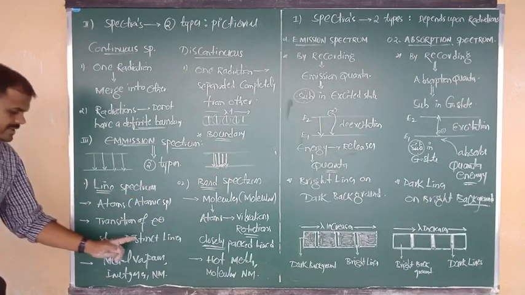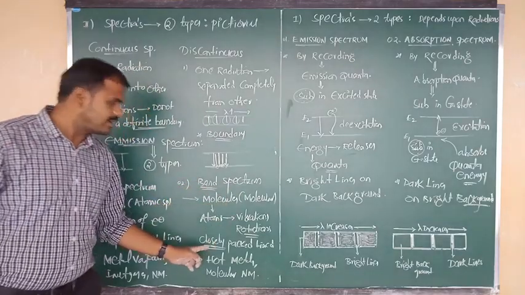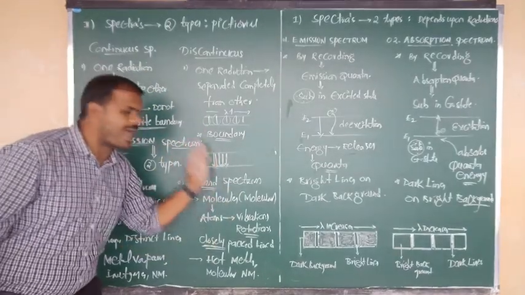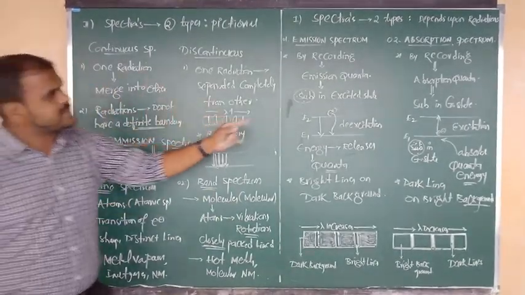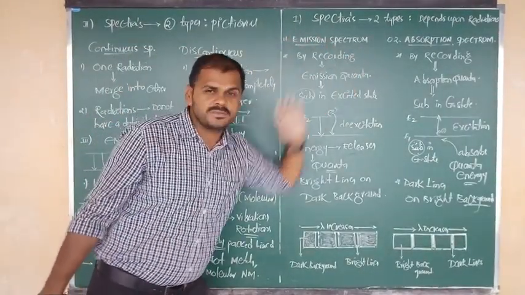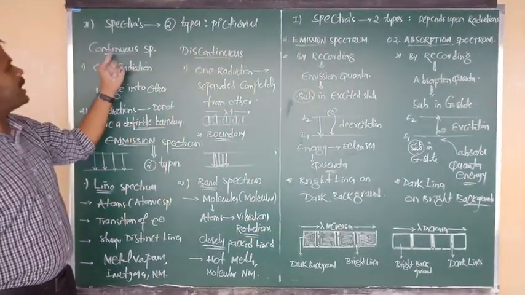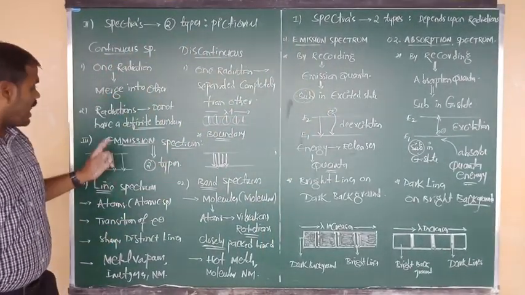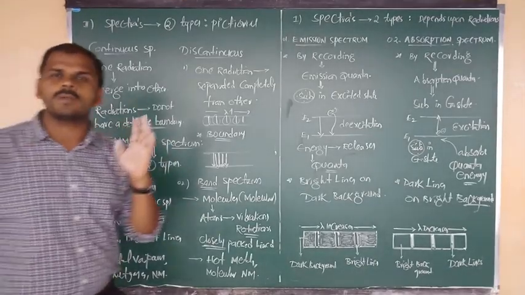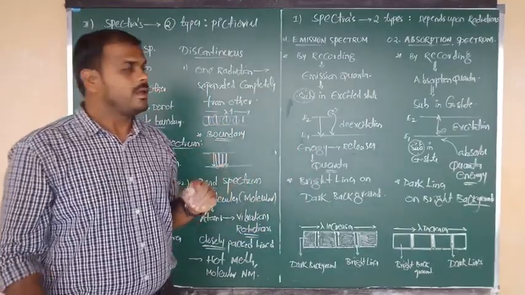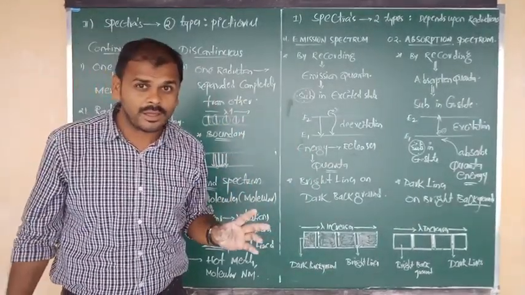Line spectrum contains sharp and well-defined lines, but band spectrum contains a series of closely packed lines. Okay, all of you know. Mainly spectrum is classified into two types, emission and absorption, but depending upon pictorial or graphical arrangement, continuous and discontinuous. Again, emission spectrum is classified into two types: one is line spectrum, and the other is band spectrum.